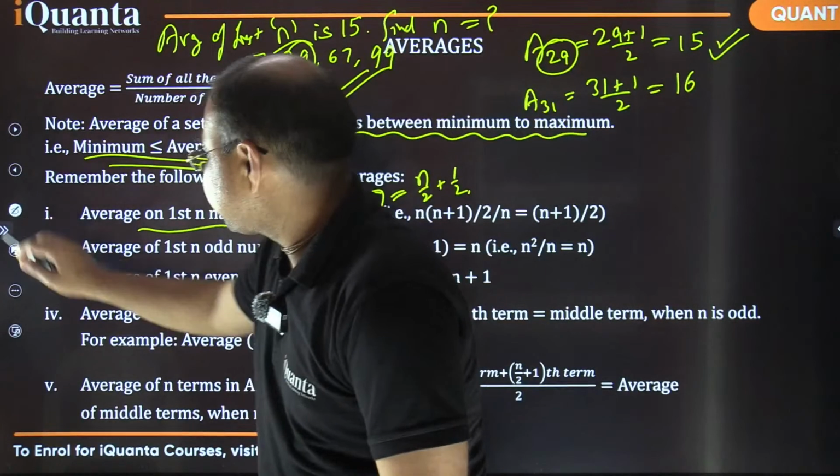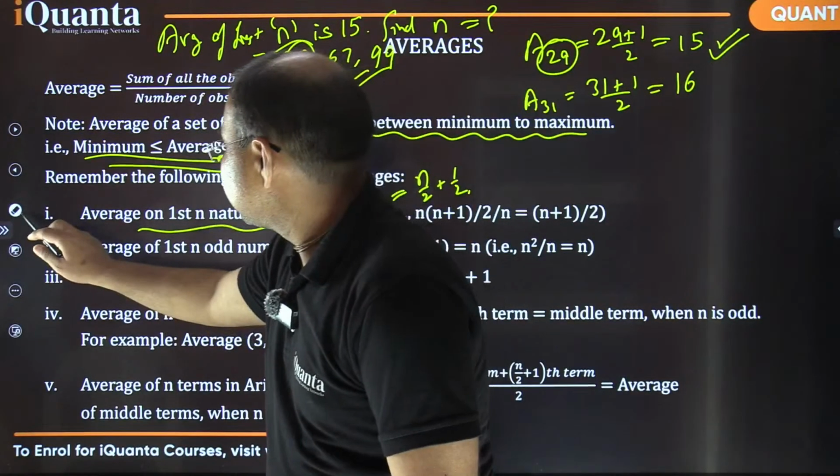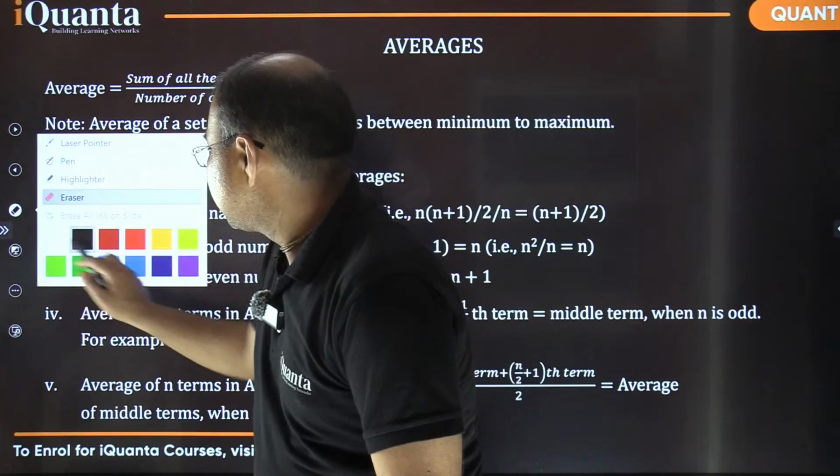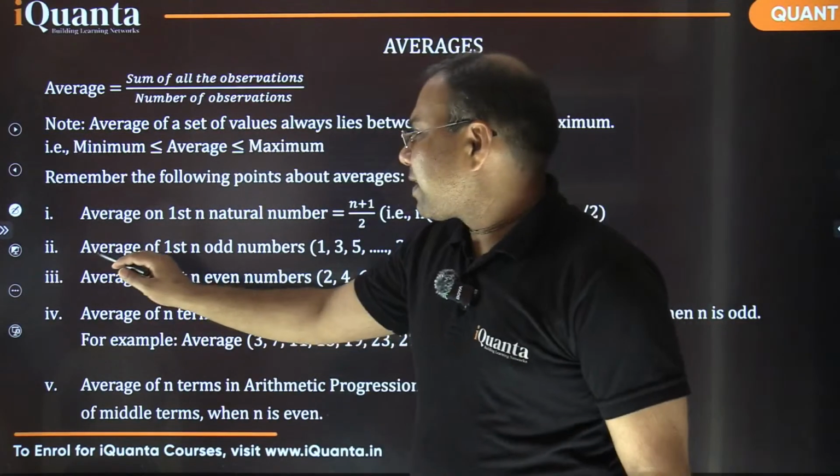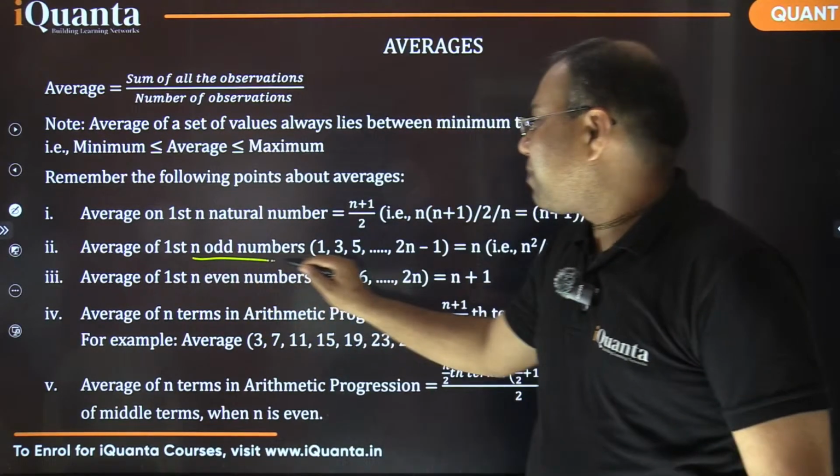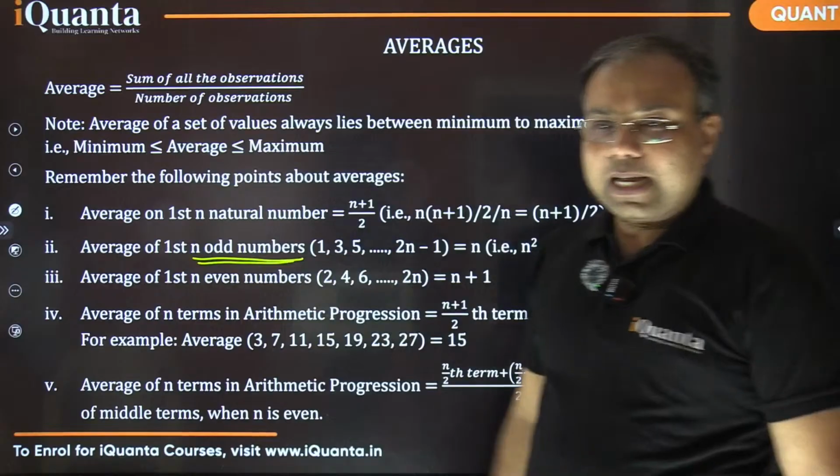Second point. Okay, I'm moving to the second point now. Average of first n odd numbers now, right? Average of first n odd numbers.